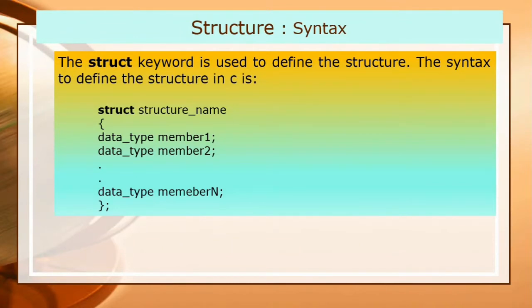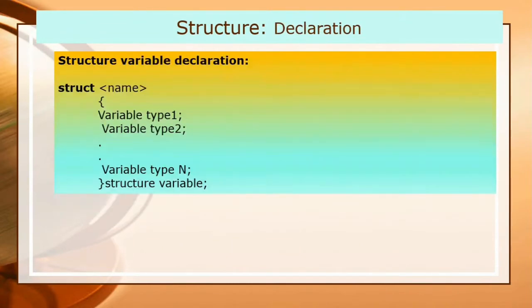Now I will show the declaration, how we can declare a structure. As you can see, it will start with the struct reserved word followed by a name, where struct is a keyword and name is the name of a structure. After defining a structure format, we can declare variables of that type.